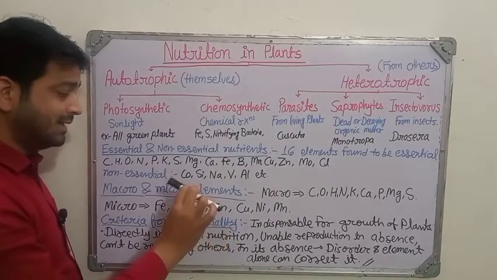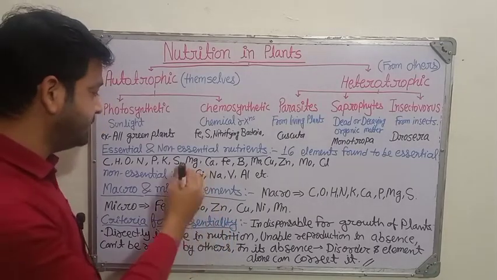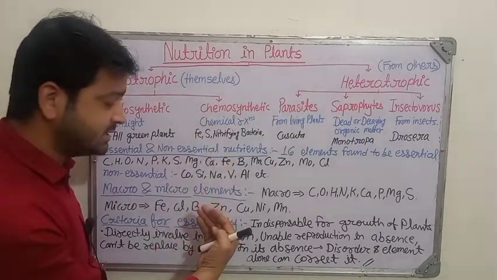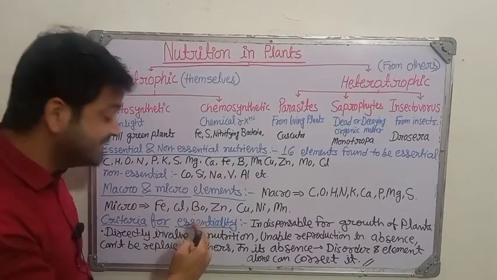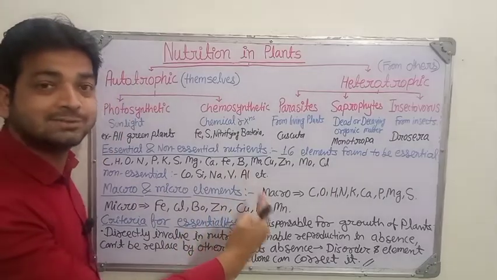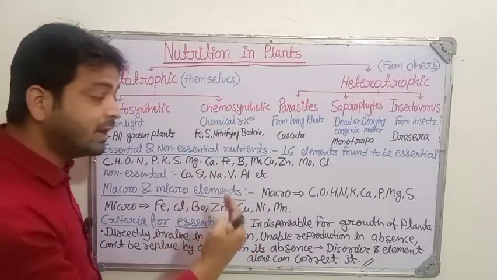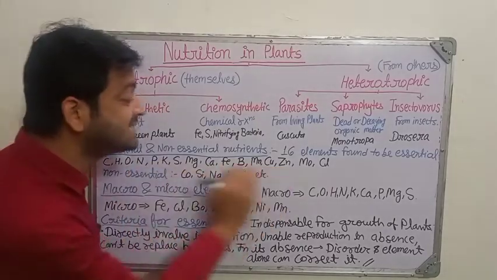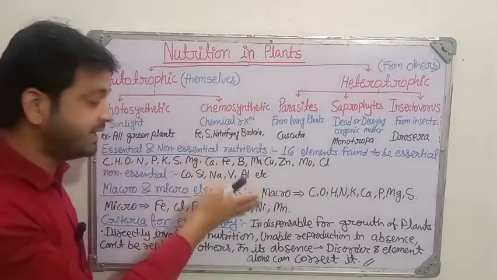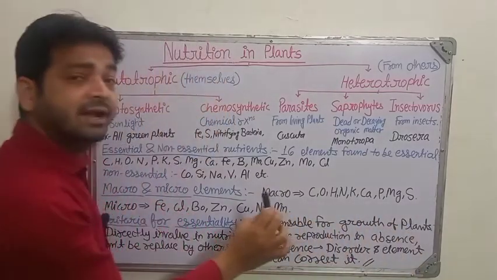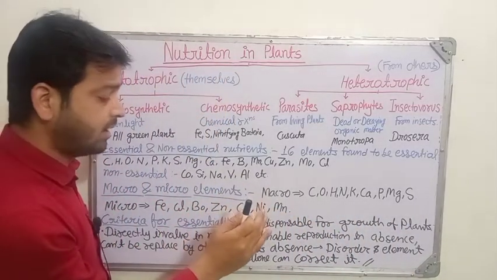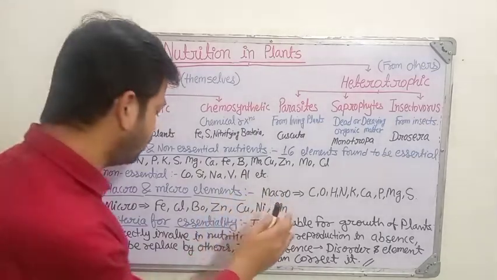Now the last one. Here we have discussed which are essential and which are not essential. What is the criteria for essentiality for plants? How are we keeping these 16 elements in the essential category? The first criterion: indispensable for growth of the plant. It is mandatory for the growth of the plant; without it they cannot grow.